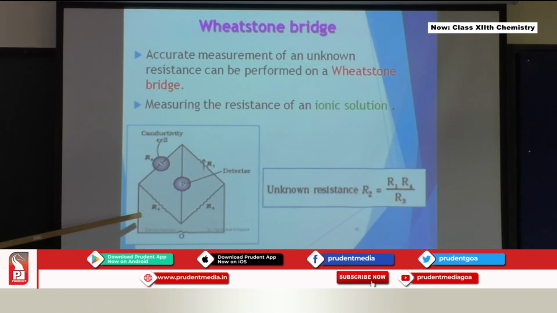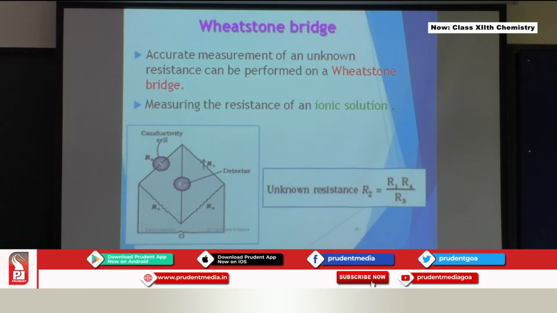These are R1, R2, R3, R4. Four different resistors are connected. In between, P stands for a detector. This detector could be a null deflection meter, or it could be like a headphone or earphone where it will give you zero sound in between. Now these are the known values. R1 is a variable resistance, R3 and R4 are fixed.